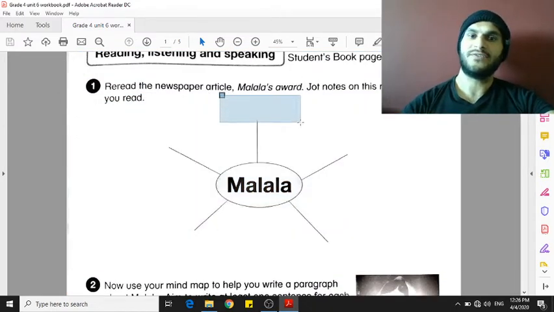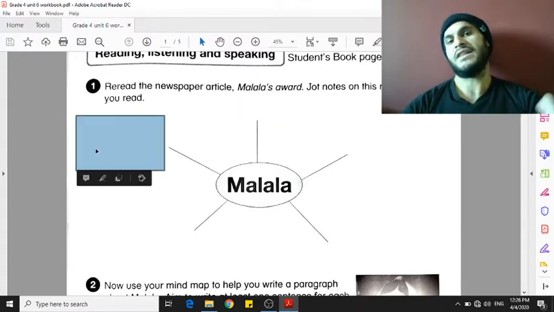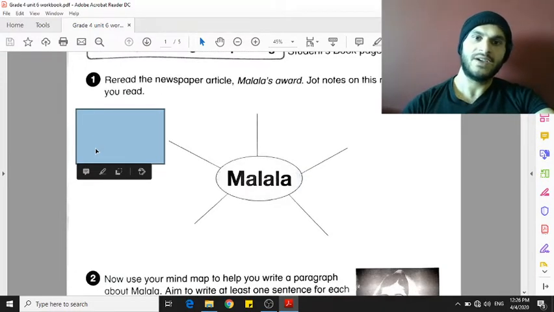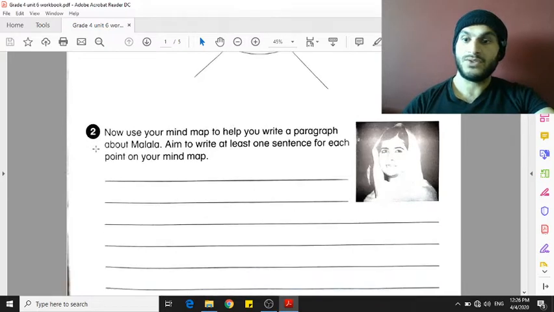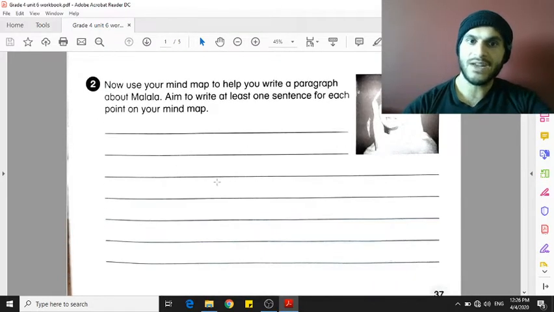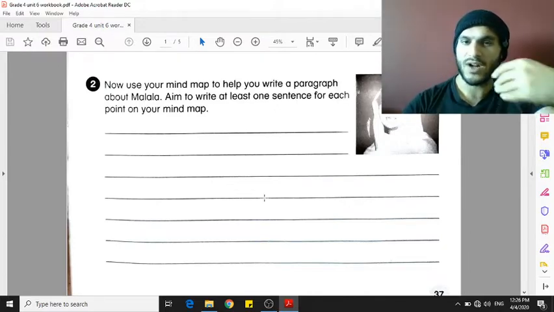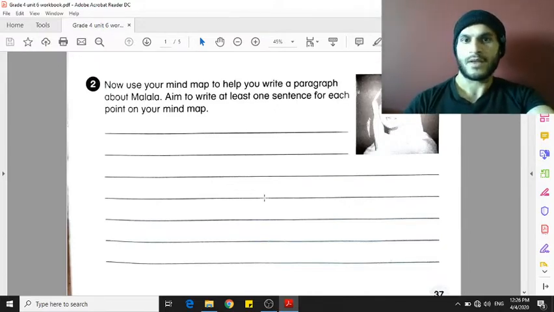So you can say, for example, after she was shot in her head, she was sent to England. What you need to do here is explain what she did there. So when you are writing about her, explain more. Write one more sentence. This is what you need to do for this part.